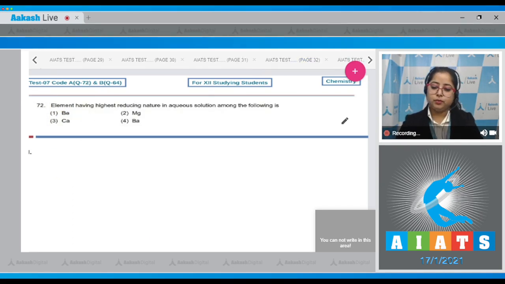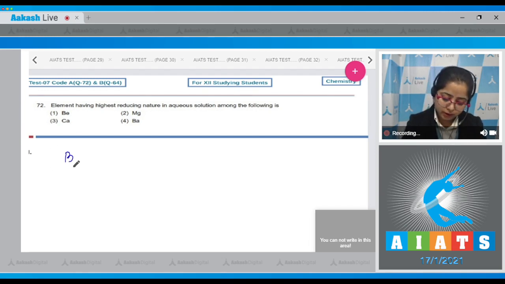Moving to next question, which is question number 72. Element having highest reducing nature in aqueous solution among the following is, student, we all know that lesser the value of standard reduction potential for a species, more will be its reducing nature. So I'm writing the data of their E naught values, that is standard reduction potential values, and then we'll be able to figure out which particular element has the highest reducing nature.